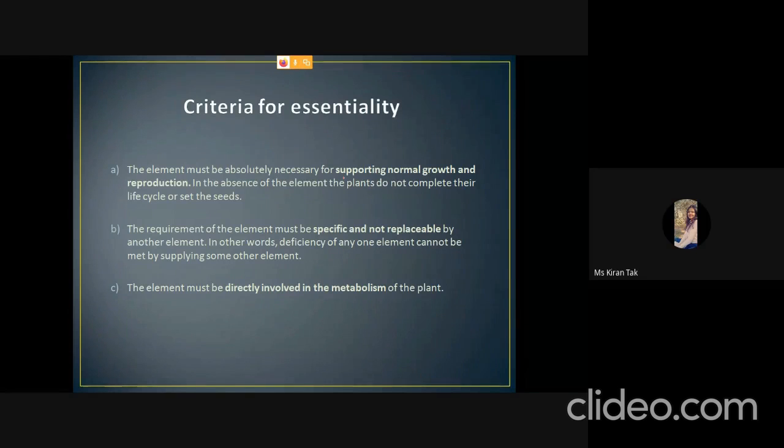That means if there is a deficiency of that particular element, it cannot be replaced by the presence of another element. So the deficiency should be seen clearly. And the last one is it should be involved directly in the metabolic processes of the plant.